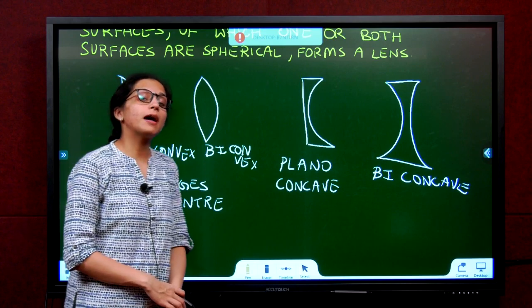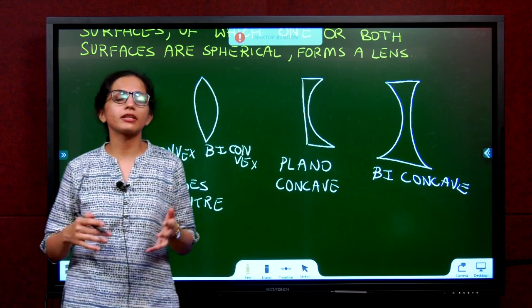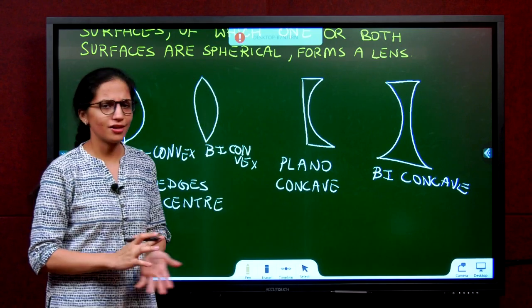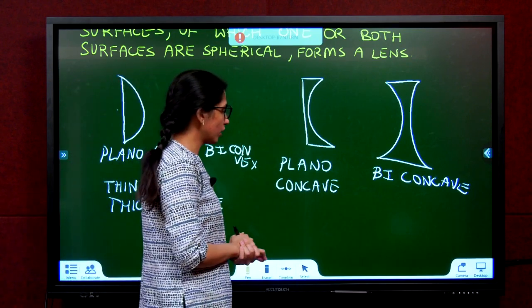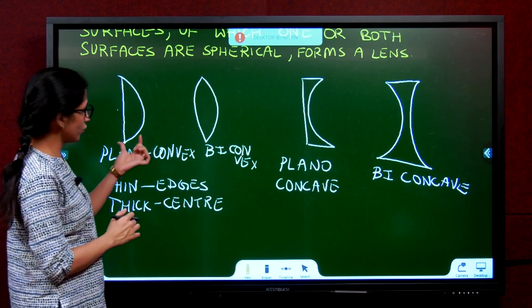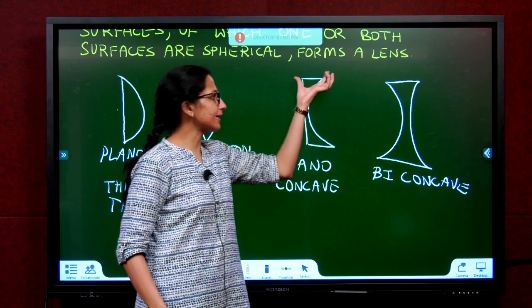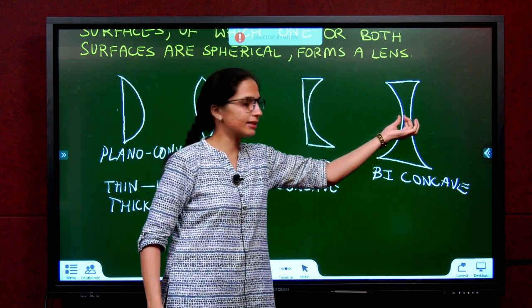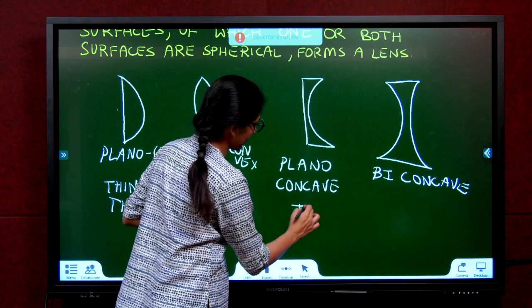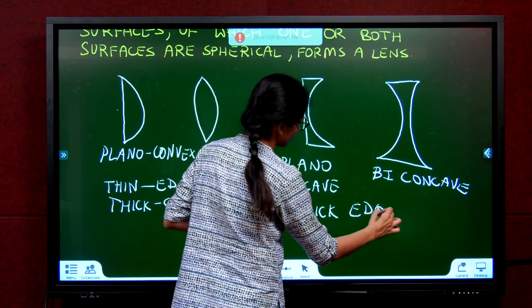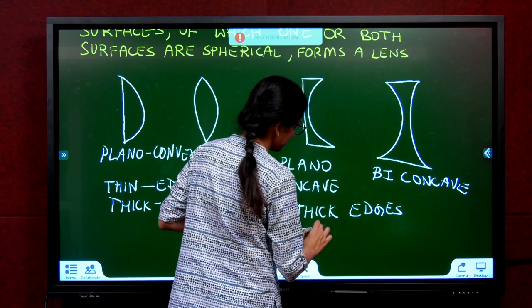There are few other lenses called convex-concave or concave-convex. That's a little higher to understand. This much is enough for your syllabus. Now, I told you a convex lens is thin at the edges, thick at the center. What about this? It's thick at the edges. See the center? It's becoming thinner. So it's thick at the edges and thin at the center.